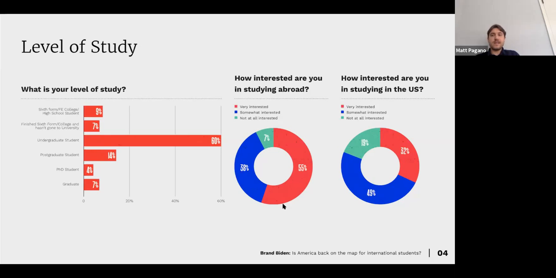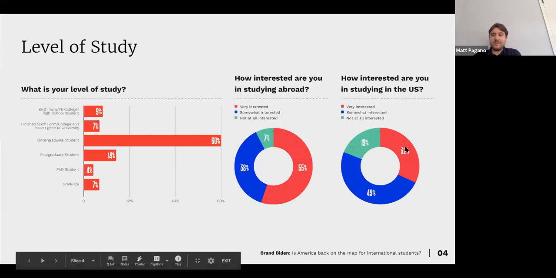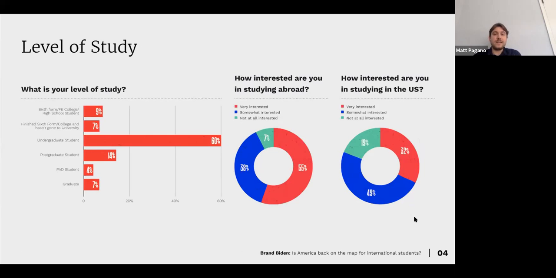Another focus that we're looking at is studying abroad, and particularly studying in the US. We can see here that 55% were very interested in studying abroad. And in terms of being interested in studying in the US, it's a bit mixed as to where they would like to study ultimately. 49% are somewhat interested, 32% very interested, and about 20% not at all interested. So we can see here that we've got a good level of discrepancy between the surveys that we put together.